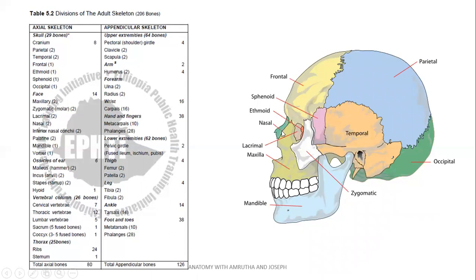Nasal bones articulating with maxilla, lacrimal bone seen in the medial wall of the orbit, ethmoid bone articulating with the lacrimal bone anteriorly, mandible, and the zygomatic bone forming the prominence of the cheek, forming zygomatic arch along with the temporal bone.